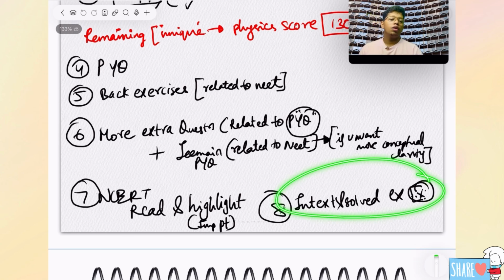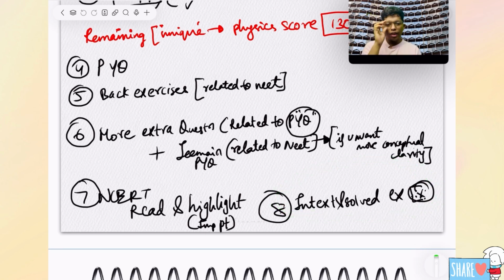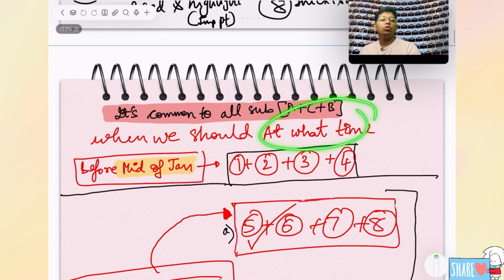Next, in-text and solved examples are very important. Definitely you should do them. I have said everything clearly, but many of you may not know. For that, I am going to give a very good clarity about this. Let's say at what time you should do it.